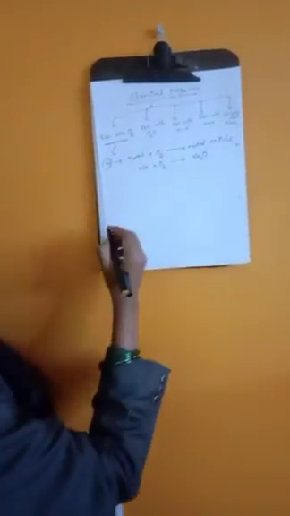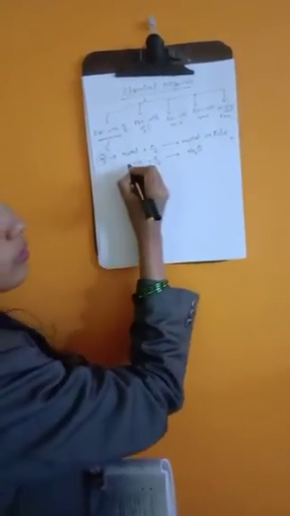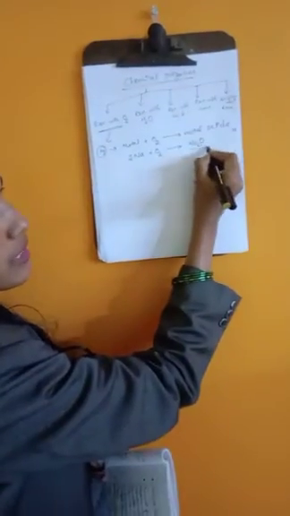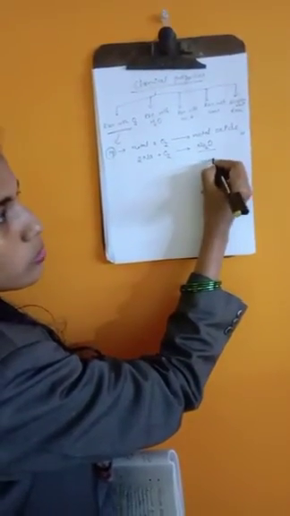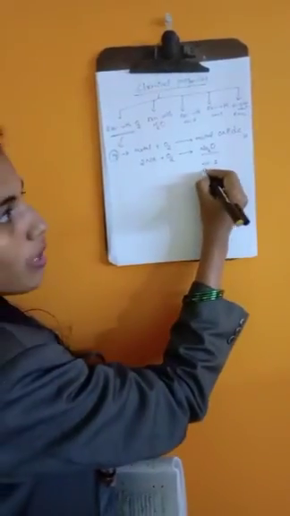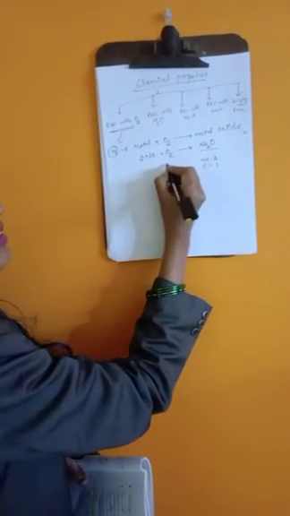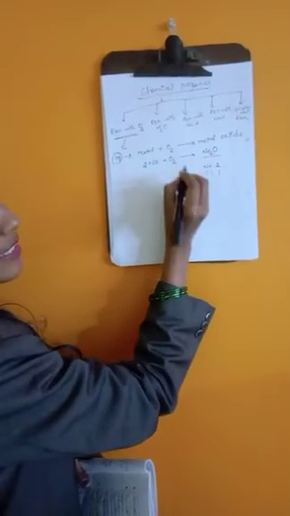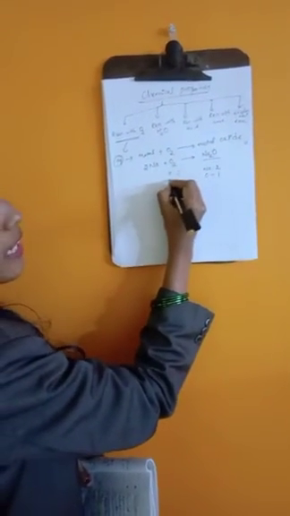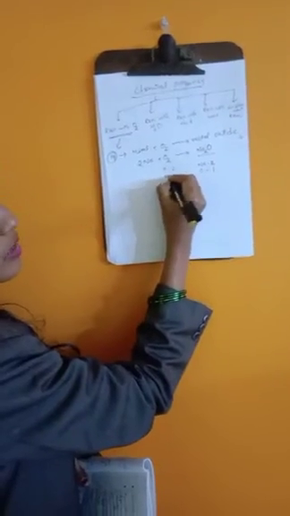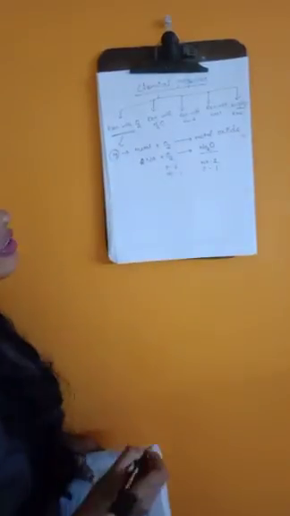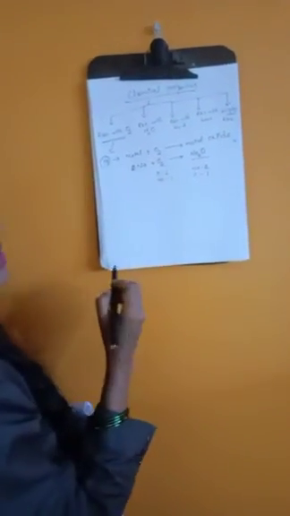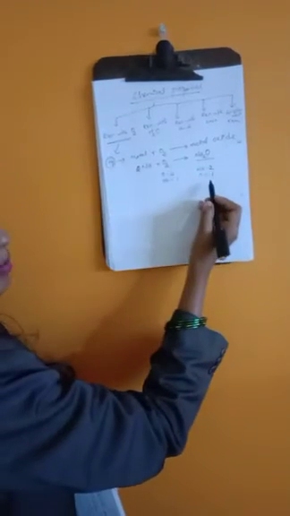Now, how to balance this equation? On the product side you have 2 sodium atoms and 1 oxygen atom, and on the reactant side 1 sodium and 2 oxygen.